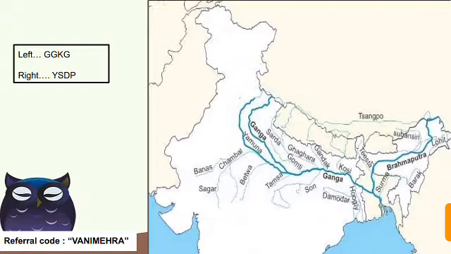ESDP. Y for Yamuna. Here you can see Yamuna. S for Son. D for Damodar. And P for Pandan. Here it is not mentioned in the map. Pandan. Okay. So these are the tributary rivers.